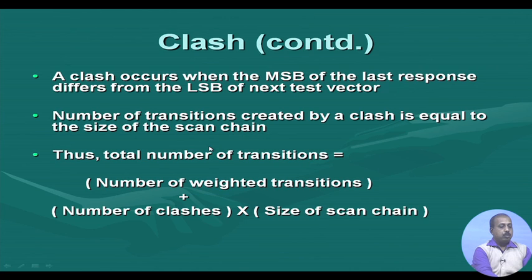That we have already seen. So the total number of transitions is equal to the number of weighted transitions plus the number of clashes times the size of the scan chain, because each clash contributes a number of transitions equal to the size of the scan chain. If we sum them up, we get the total number of transitions given a set of test vectors and their corresponding responses, without considering the circuit itself.